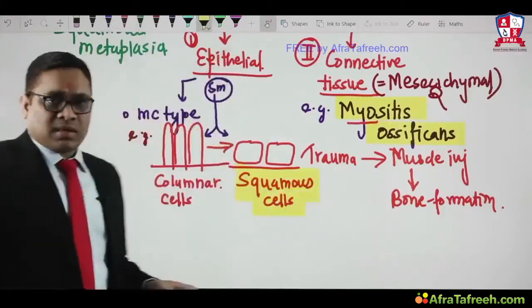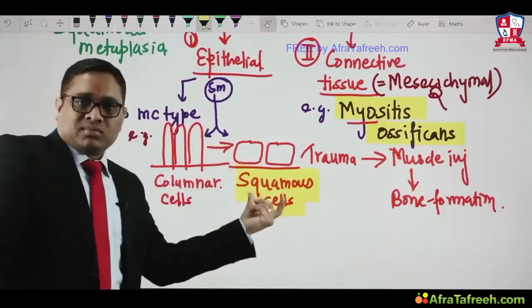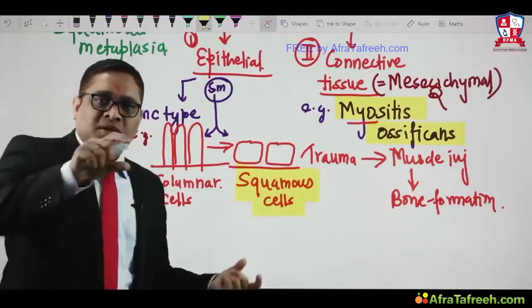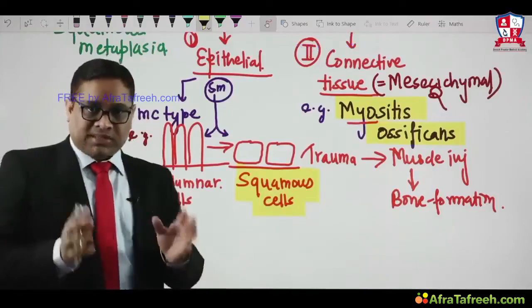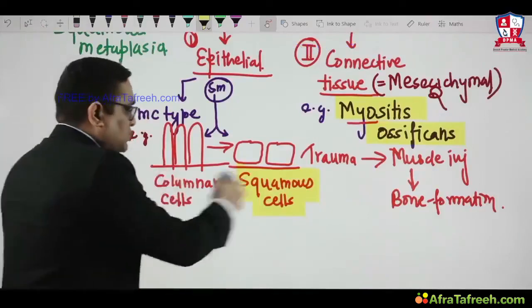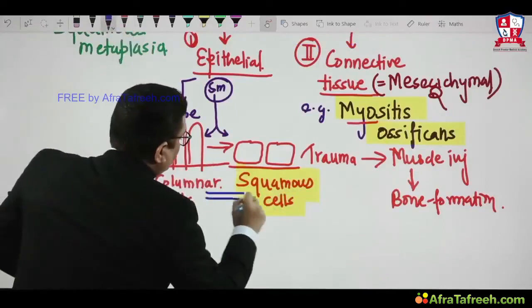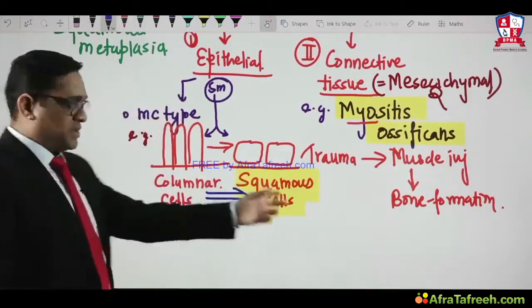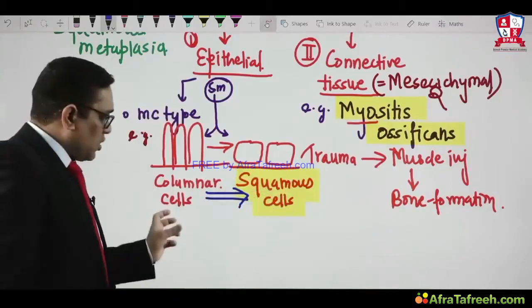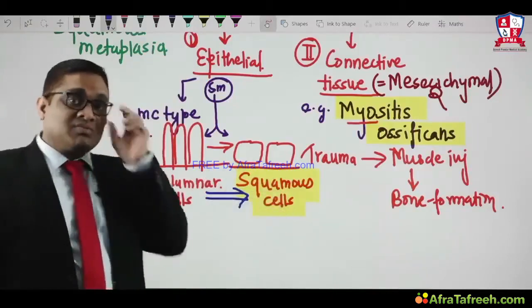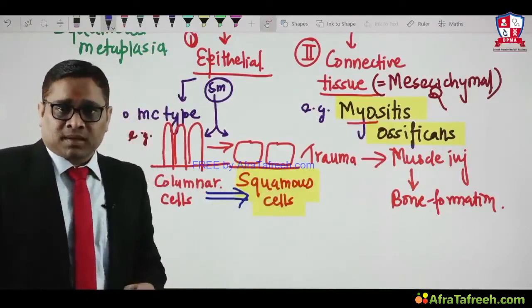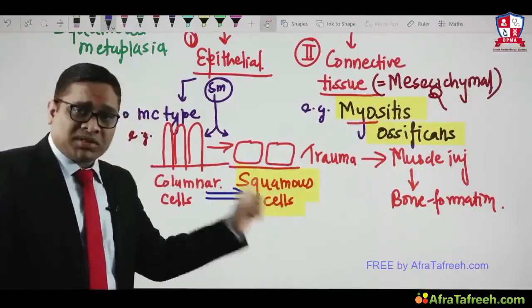So always remember, the end outcome of the metaplasia should be the nomenclature of the metaplasia. For example, when you are seeing a columnar to squamous transformation, see what I am going to show you here. When you are seeing a columnar to squamous cell transformation, this will be considered an example of squamous metaplasia. So the end outcome is squamous cell.